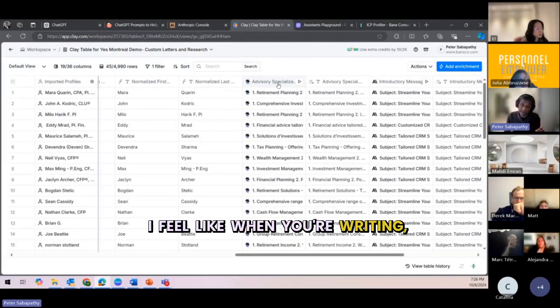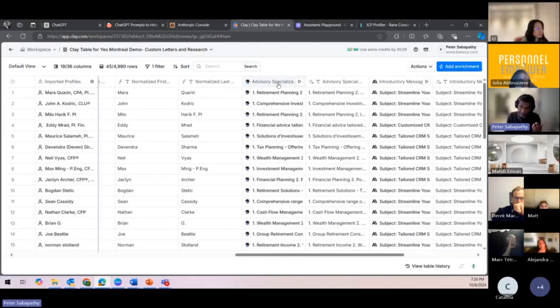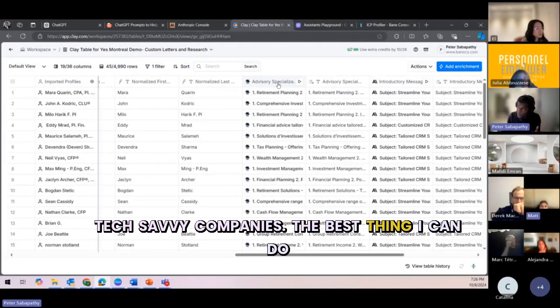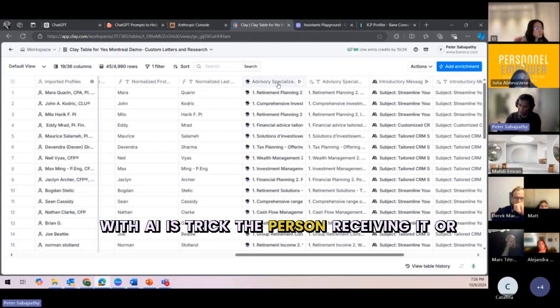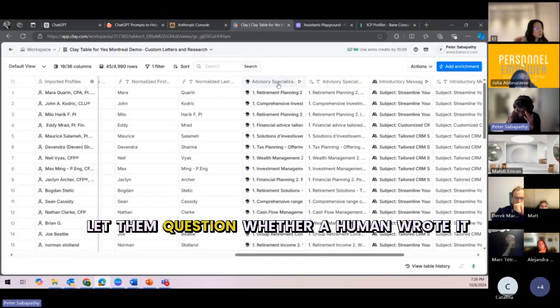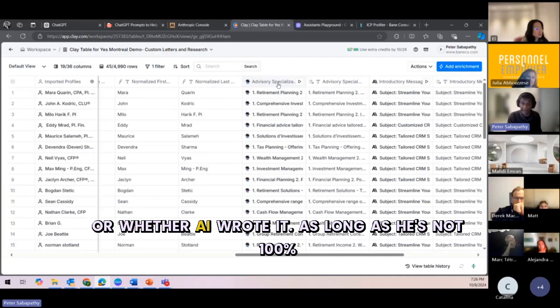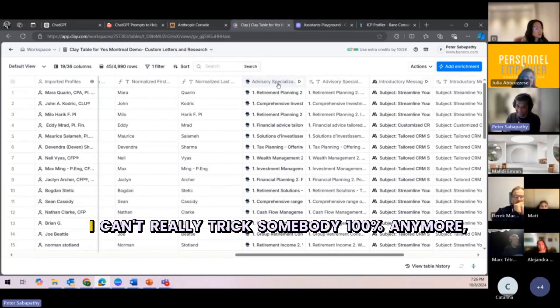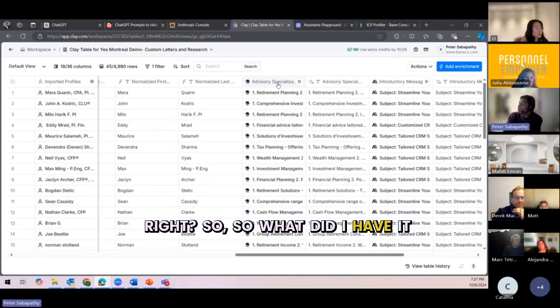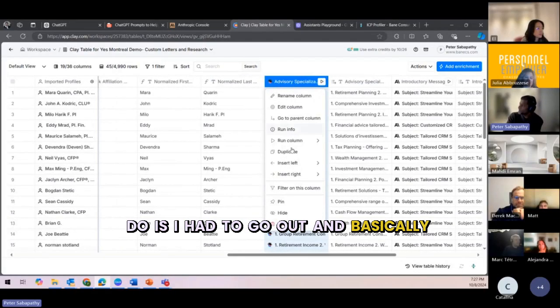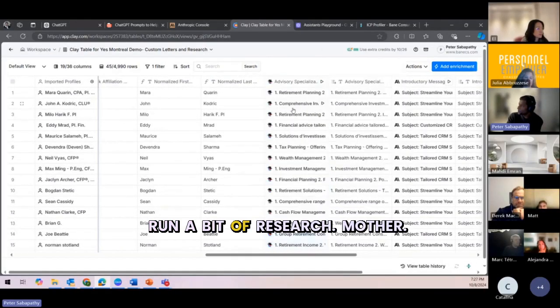I deal with a lot of tech companies and tech savvy companies, and the best thing I can do with AI is trick the person receiving it, or let them question whether a human wrote it or whether AI wrote it. As long as they're not 100% sure, I've done my job, because I can't really trick somebody 100% anymore. So what I had to do is go out and basically run a bit of research.